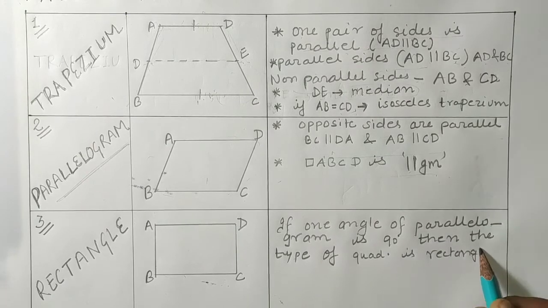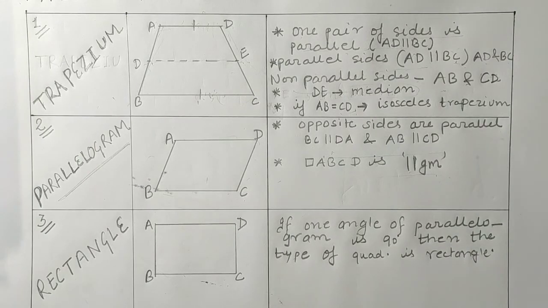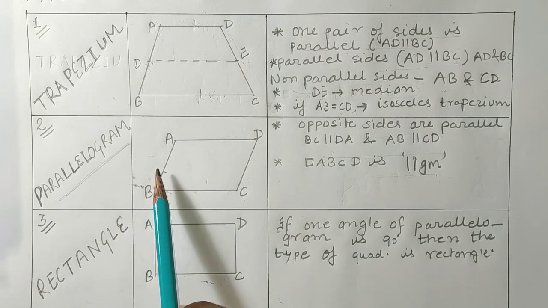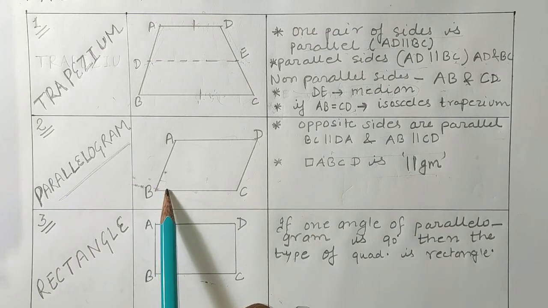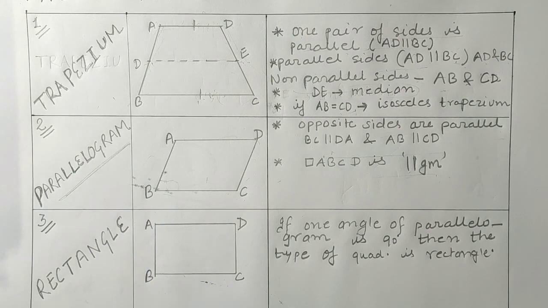Okay students, now you will say that all the angles of a rectangle is 90 degree. Yes, you are saying true. Okay, all the angles are 90 degree, but how you will define a rectangle? So see students, when you will write that, only one angle of a parallelogram is 90 degree, then automatically all the angles will be equal to 90 degree.